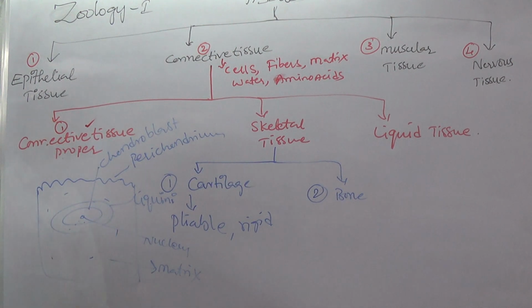The remaining empty place is called matrix. This is the cartilage structure. It is avascular, which means without blood vessels.